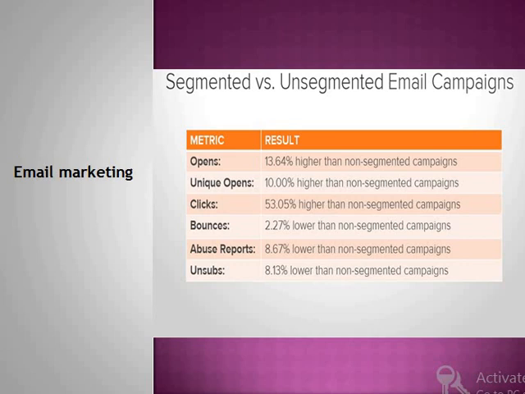The opens result is 13.64% higher than non-segmented campaigns. If we are segmenting our database, the open rate increases by 13.64% in comparison to non-segmented. Right? Unique opens 10%, clicks increase by 53% higher than non-segmented campaigns.